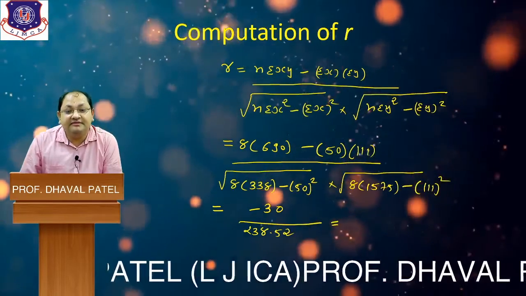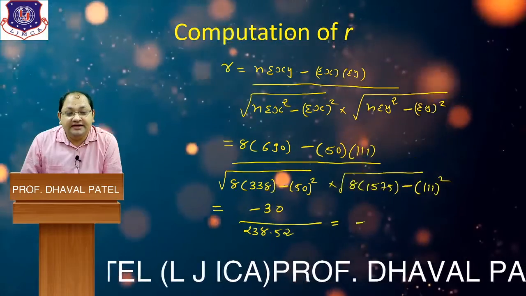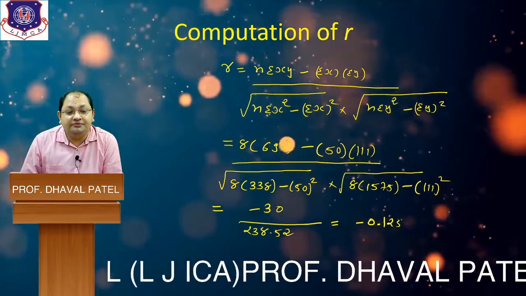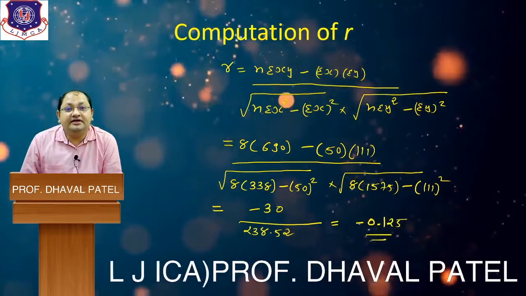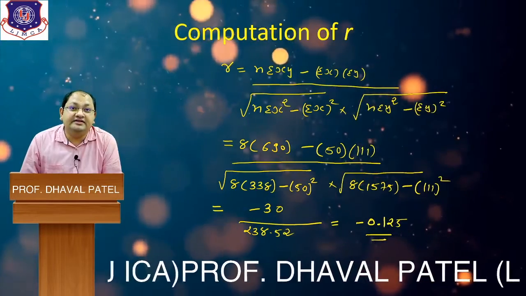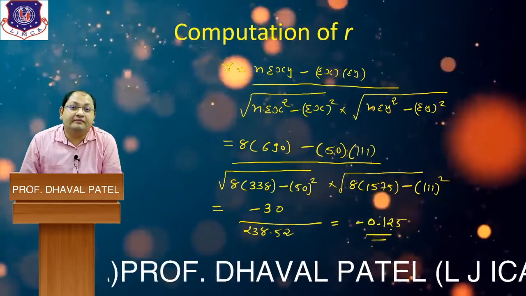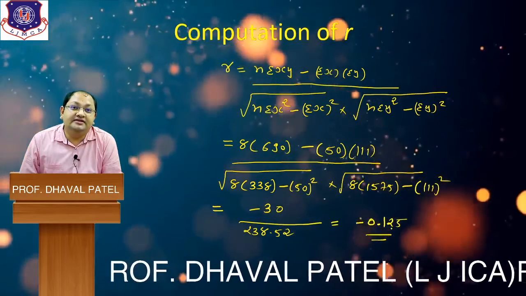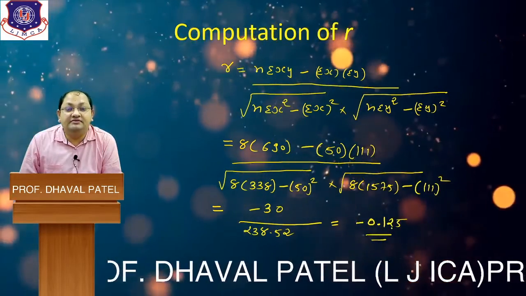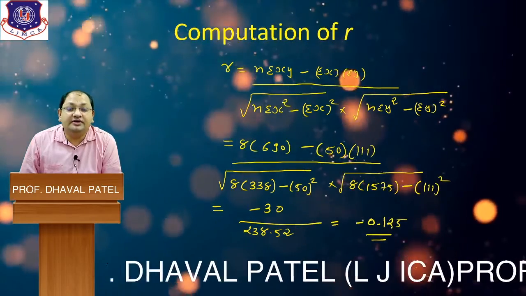The simplified value is minus 0.125. The value of r is negative, which means there exists a negative correlation between x and y. It is greater than minus 0.5, which means it is a low degree of correlation between x and y.